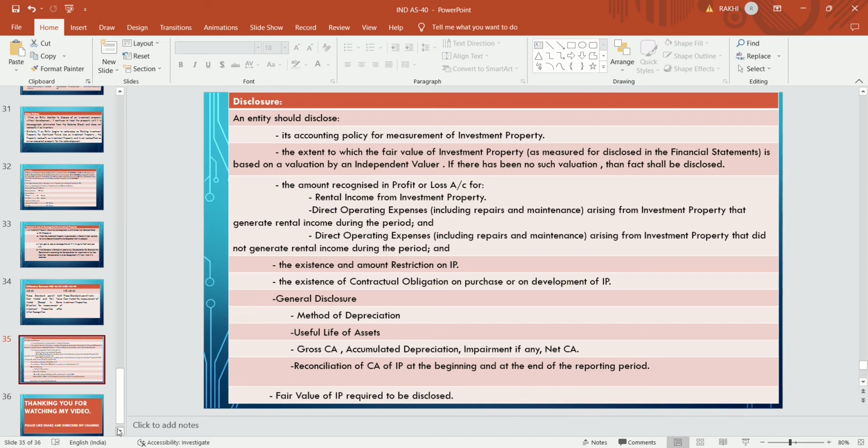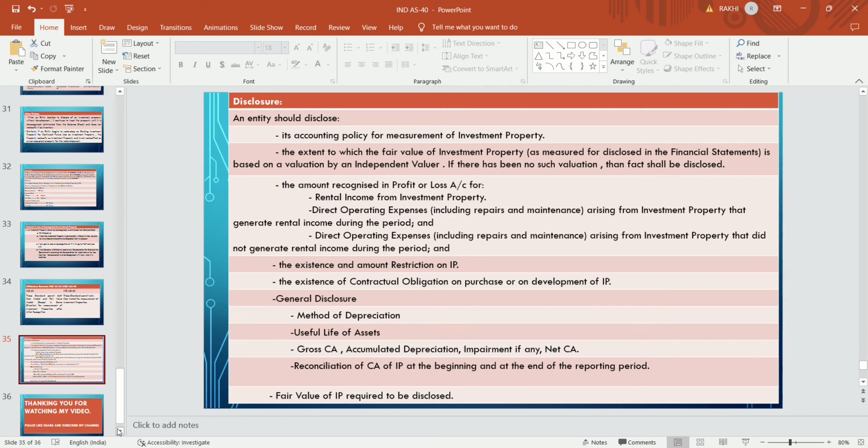And the amount recognized in the profit and loss account, that is the rent which is received by the company as rental income. Direct operating expenses arising from investment property that generates rental income during the period, and direct operating expenses arising from investment property that did not generate rental income, both are to be disclosed.